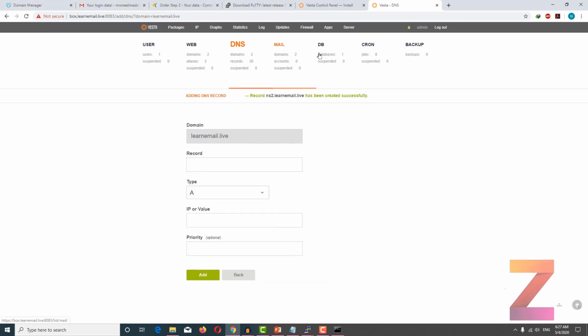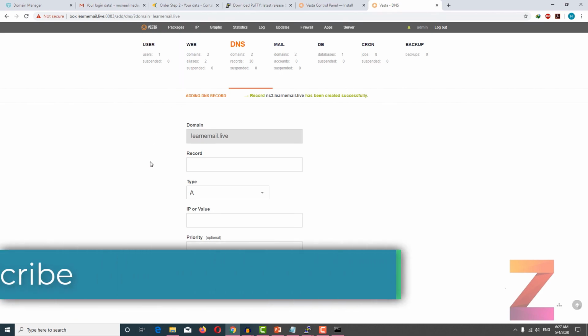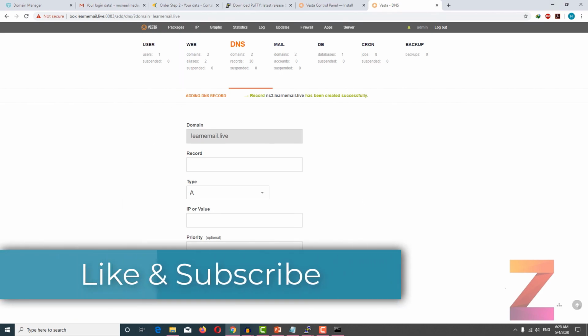So next is mail, database, cron, backup, and above. In top menu you will see package, IP, graphs, statistics, log, updates, firewall, apps, server. So we'll see usability of all these tabs one by one in upcoming lectures. In next lecture I am going to show you how you can add websites to VestaCP.